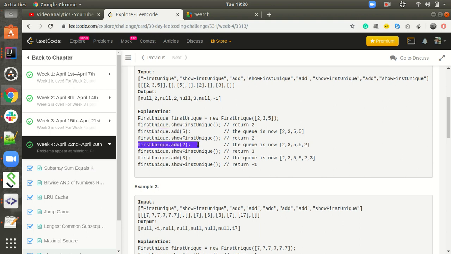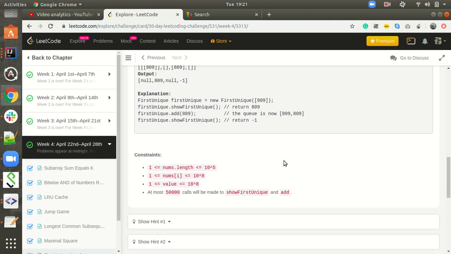firstUnique.add(2), now 2, 3, 5, 5, 2. Now firstUnique.showFirstUnique will return 3, since 2 is repeated. Now 3 is the first element which is not repeated. Again firstUnique.add(3), the queue is now 2, 3, 5, 5, 2, 3. So everything is repeated in this array, so it will return -1. Like this we need to implement.